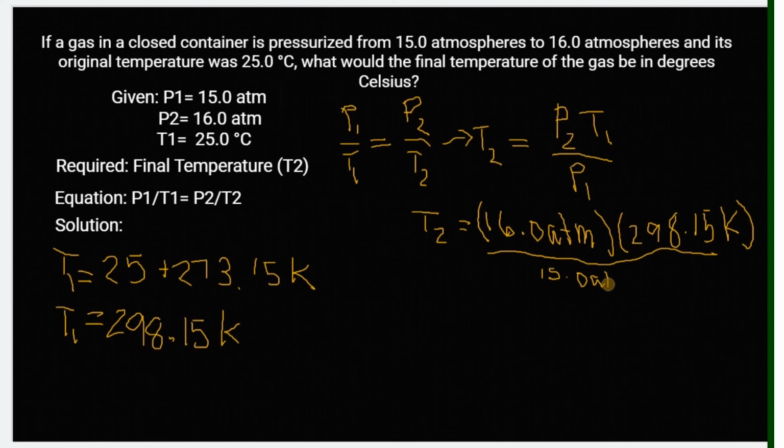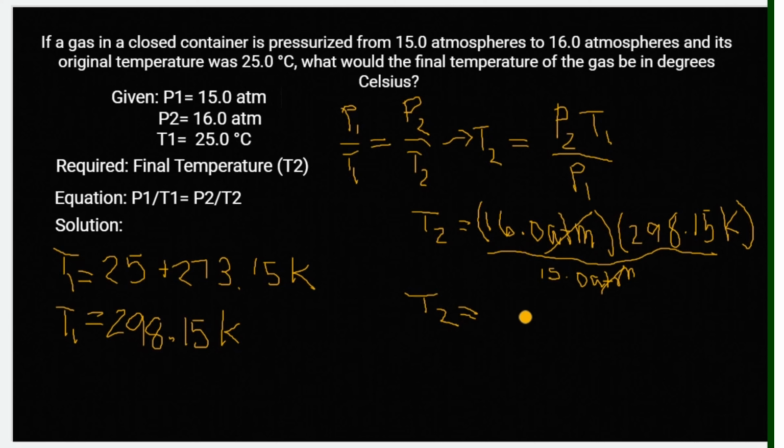So definitely yung unit ng pressure, which is atmosphere, makakancel yan. So let's multiply first. Multiply natin 16.0 atmosphere times 298.15 Kelvin, that is 4,770.4, over 15.0.